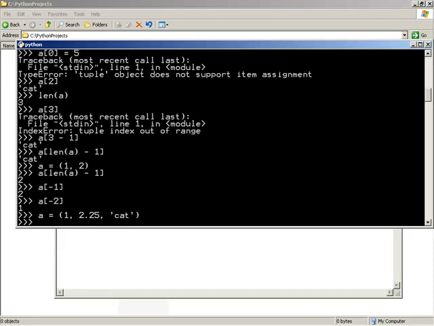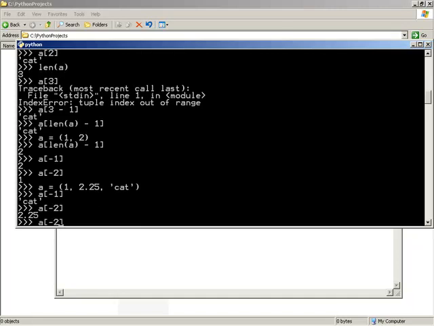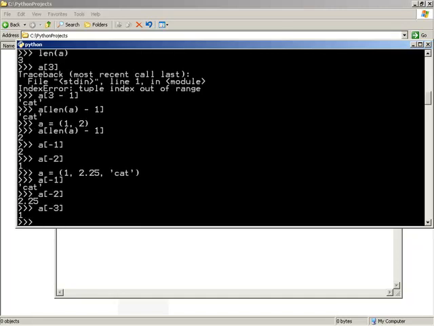Exactly. So it's almost like in reference to the length, because it's seeing the same when we used length -1, we're using that same -1. Right. So it's going to be used almost like a shorthand of that statement. Mm-hmm. So once again, a -1. Now that we have 3 elements, it gives the last one, cat, or second from the end, or third from the end, or so on. Very nice. So very simple, but very handy to know that it's there so that you don't go out of your way doing additional programming for a feature which is already given in the language itself.